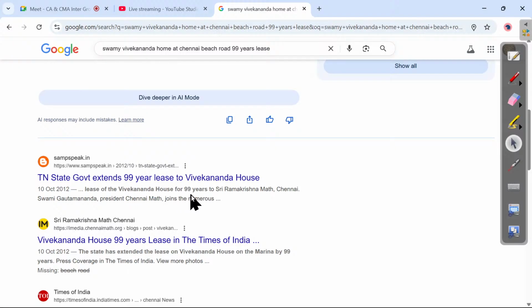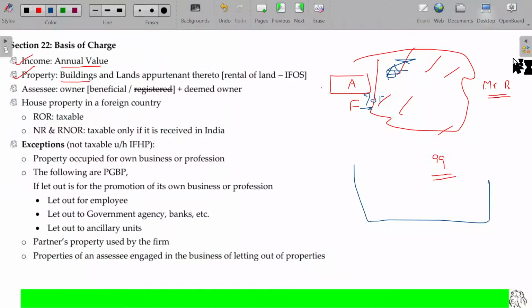Lease of Vivekananda House for 99 years. So President Chennai, all these things you can go and see. Hope you will now be able to understand. 99 years is a very famous case. In our lifetime, we have seen a case after completion of 99 years of lease. Right. So similarly, I can procure the land with the 99 years of lease without ownership.